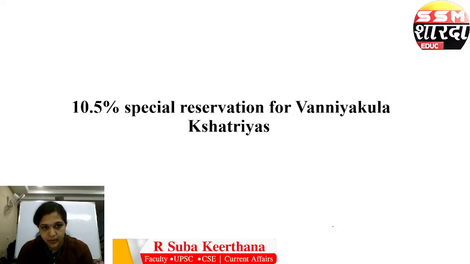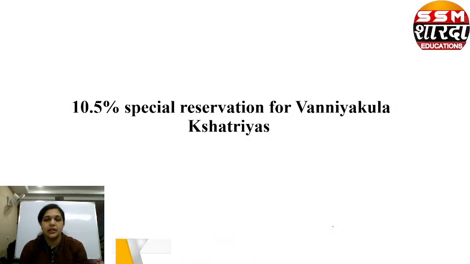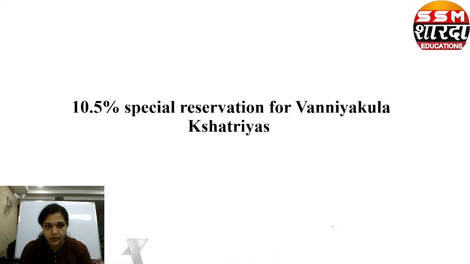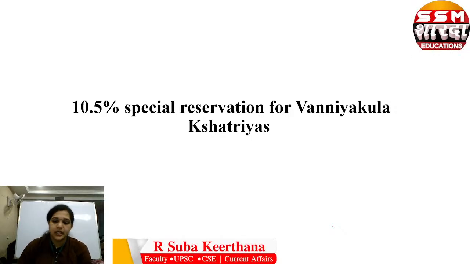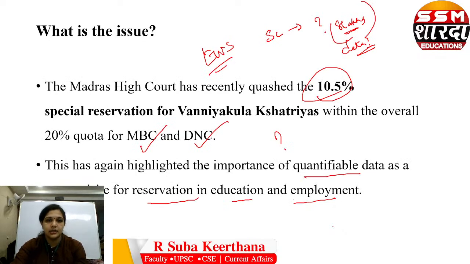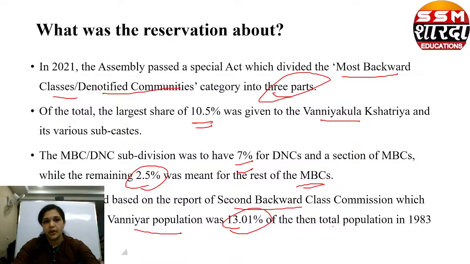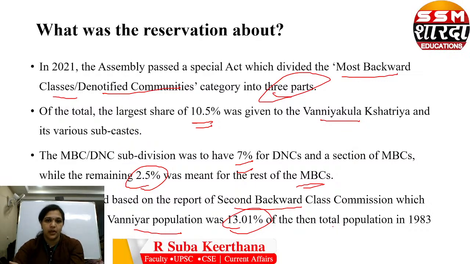Those examples are Muslims having a special reservation in the BC community, and Arundhathiyar having a special reservation within the scheduled caste. When this 10.5 percentage special reservation for Vanyakula Kshatriyas is questioned, those might also be at stake. But the High Court said that those two reservations have proper quantifiable data, while this 10.5 percentage does not. That is why it is held unconstitutional.